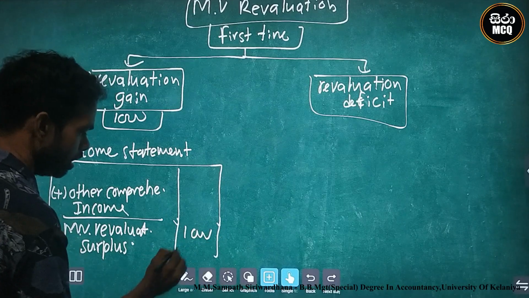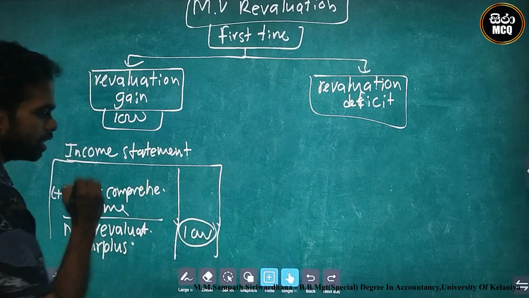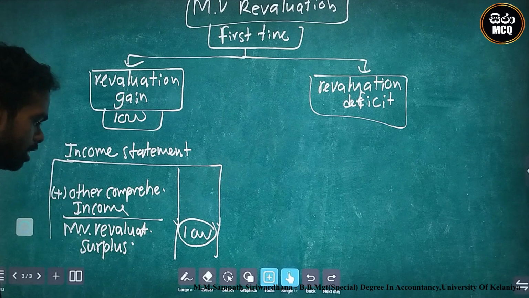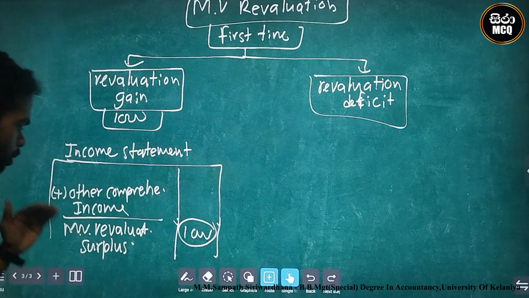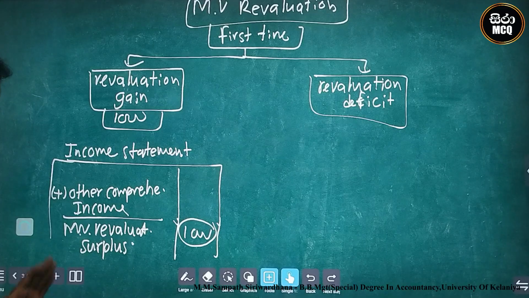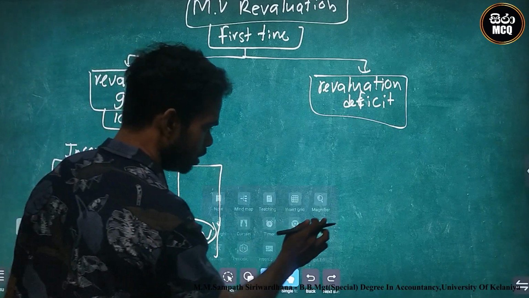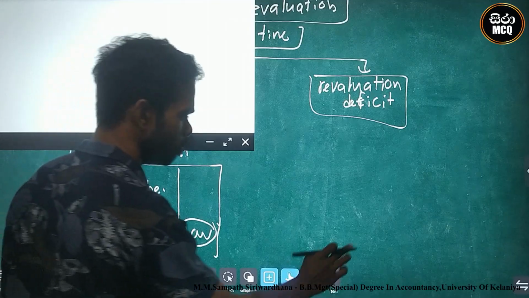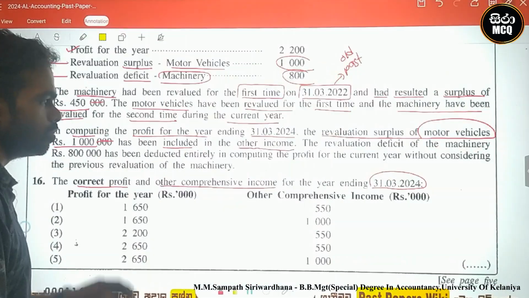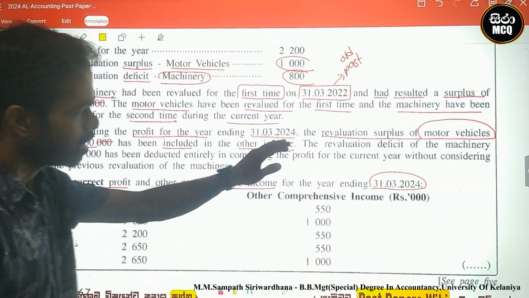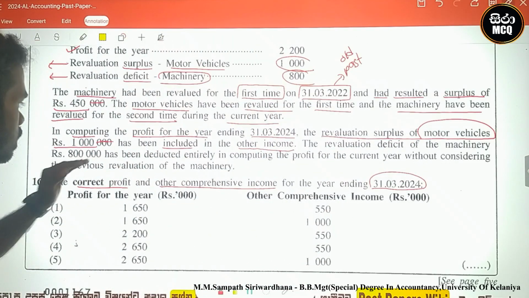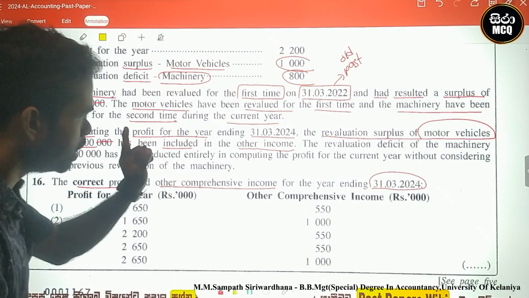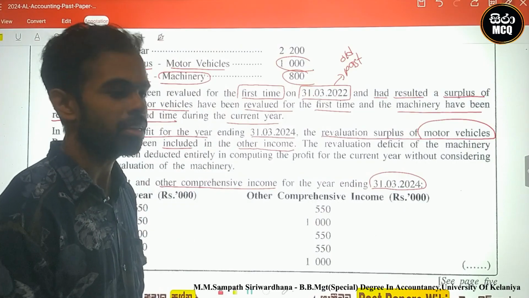This is the actual, correct destination. The first revaluation gain should be added to other comprehensive income. But the current situation is wrong. Why? This 1000 is the revaluation surplus of motor vehicle, and it has been included in other income.